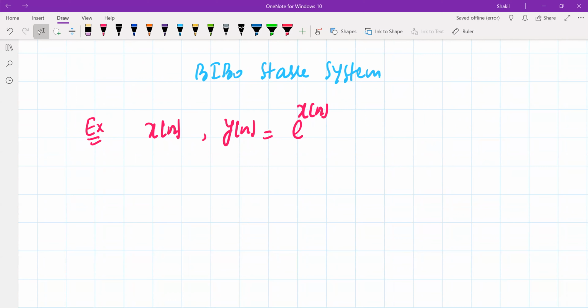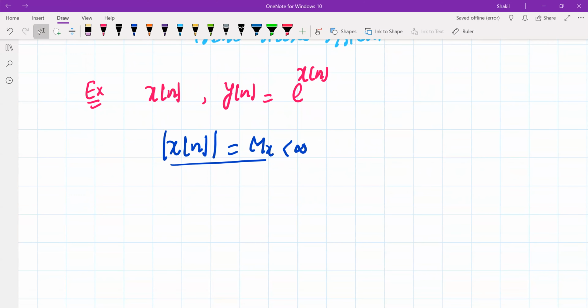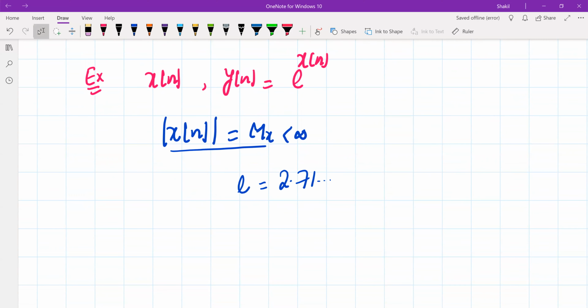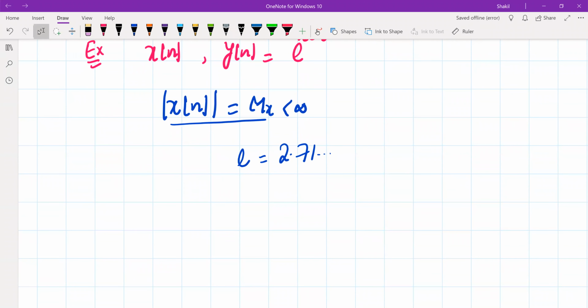Now first of all, if we say input is bounded, it means the maximum value of input, let's call it M_x, is less than infinity. So the maximum value of x of n is M_x. Now remember, e here is the same, the value of e is the same, 2.71 something. I don't remember it exactly. It's the same value, right? So we say the maximum value of x of n is M_x, and we are saying that this is a finite quantity. We write it like this.